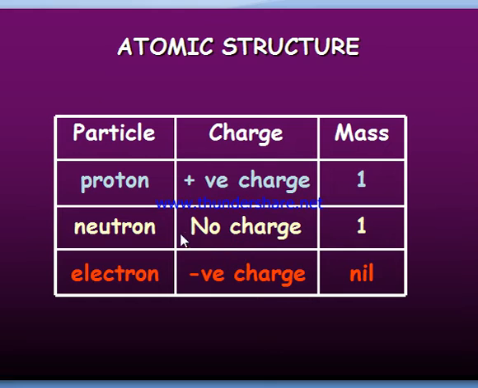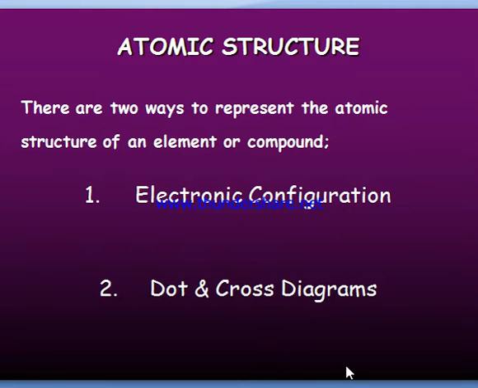The value of neutrons is somewhat different, maybe or maybe not. In some atoms it is equal to the protons, and in some it has different values.